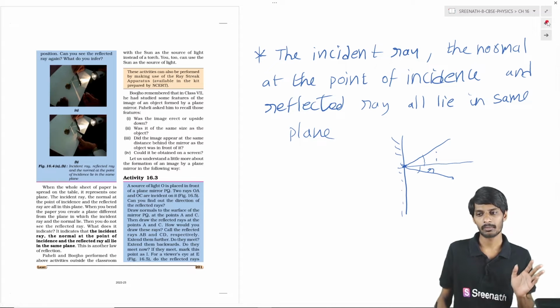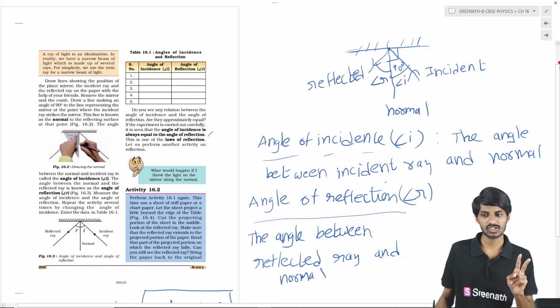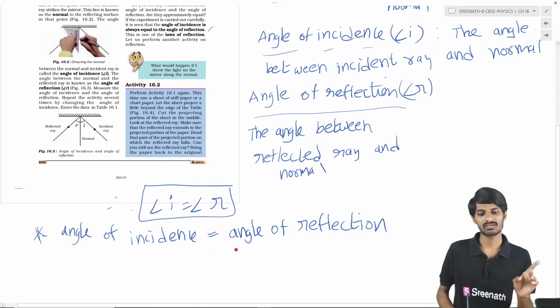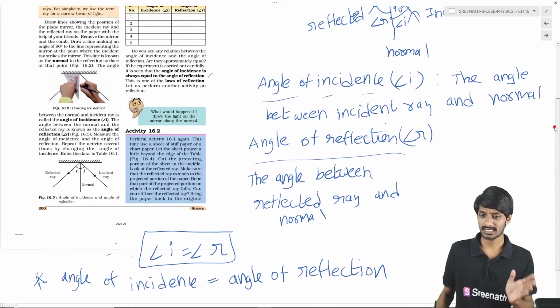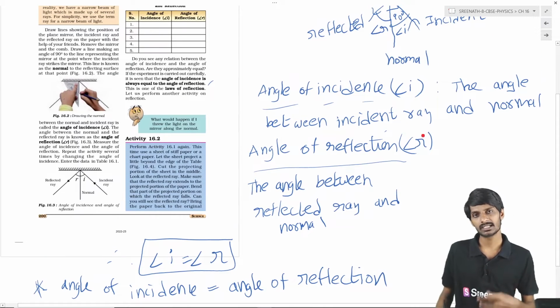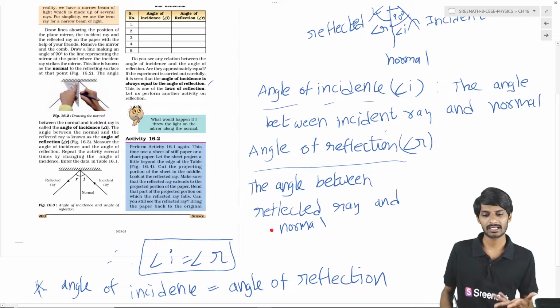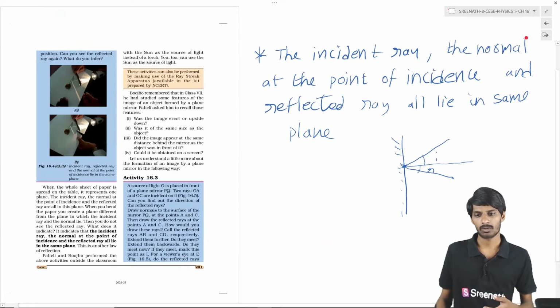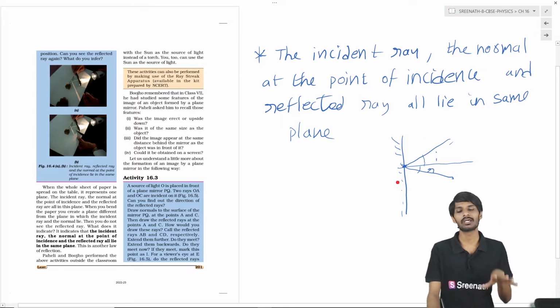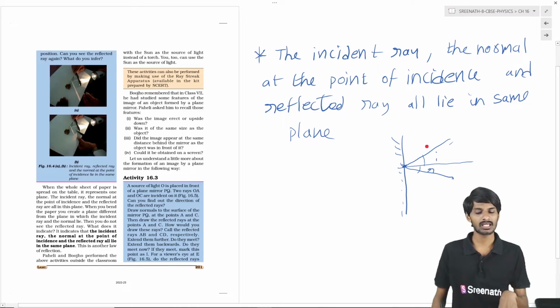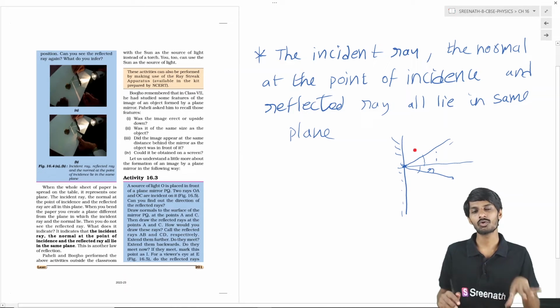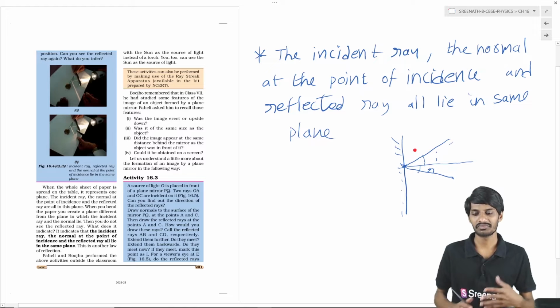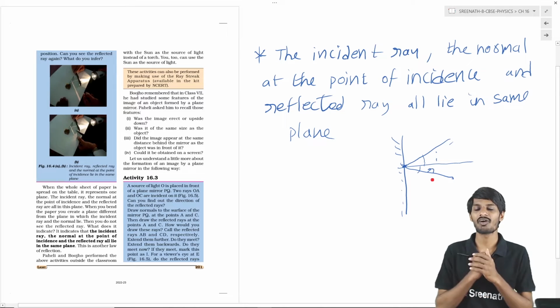So you have to remember two things in the laws of reflection. The first is that the angle of incidence is equal to the angle of reflection. What is the angle of incidence? The angle between the incident ray and the normal. What is the angle of reflection? The angle between the reflected ray and the normal. The next thing is that the incident ray, the normal and the reflected ray all lie in the same plane only. Only when they lie in the same plane can you observe it. If you change the plane, we can't see it.